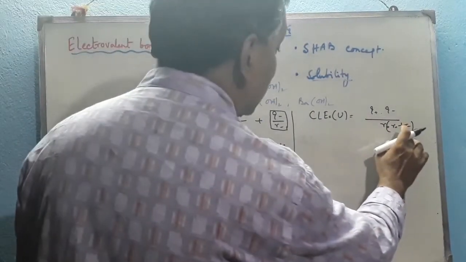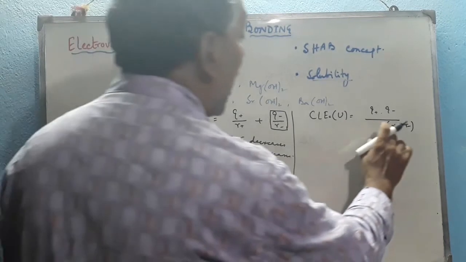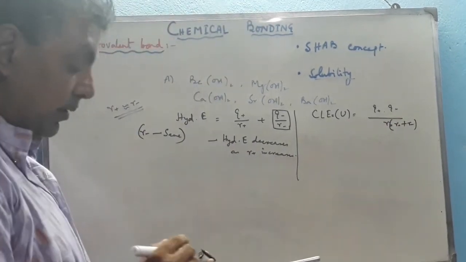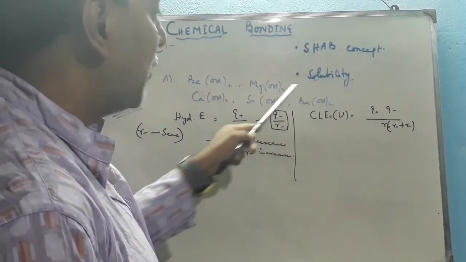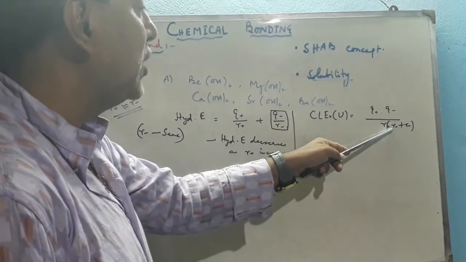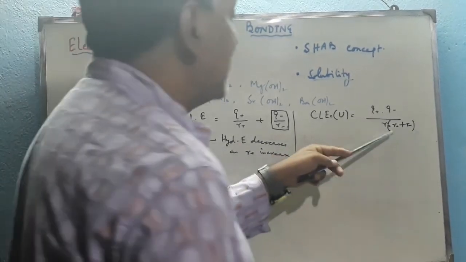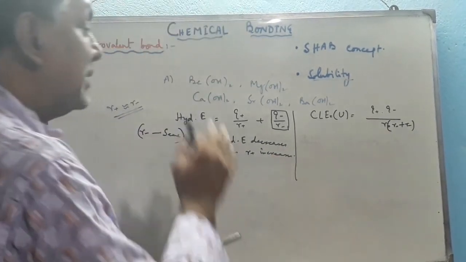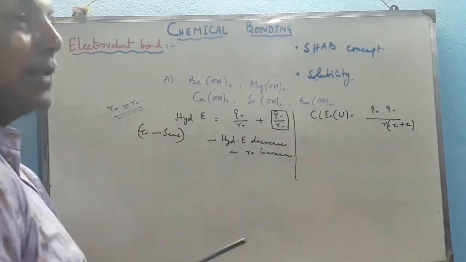But in case of CLE, it depends on both R plus and R minus. In barium hydroxide, the size of R plus is the highest in this group, and R minus is added with R plus. So CLE drops very much as compared to the hydration enthalpy.